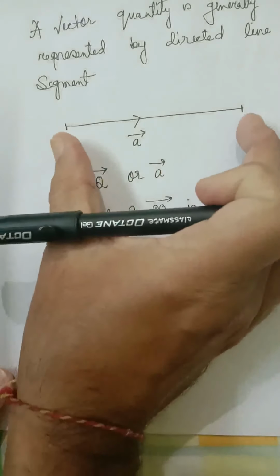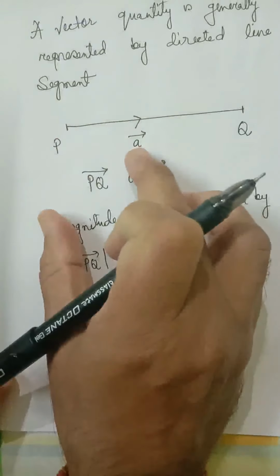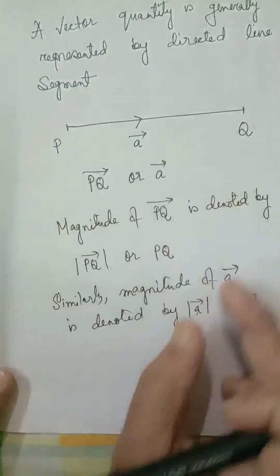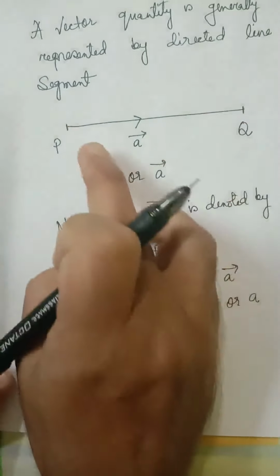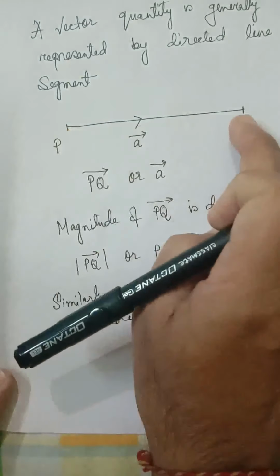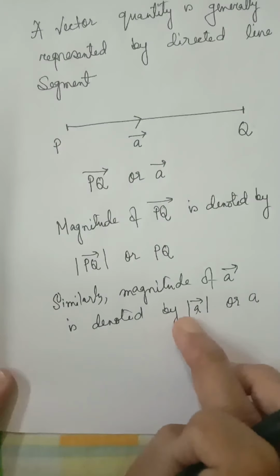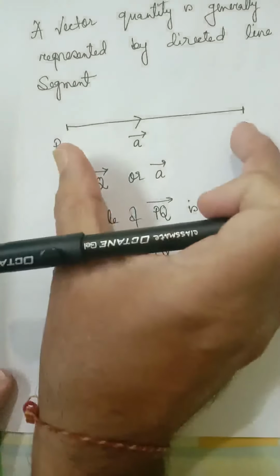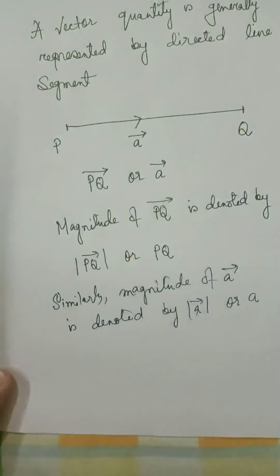Here this directed line segment PQ represents a vector. So modulus of a vector means the length of the line segment PQ. Both of these, modulus of a vector or a, mean the length of line segment PQ.